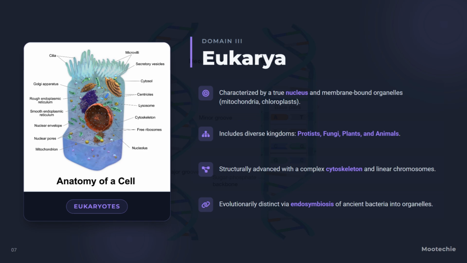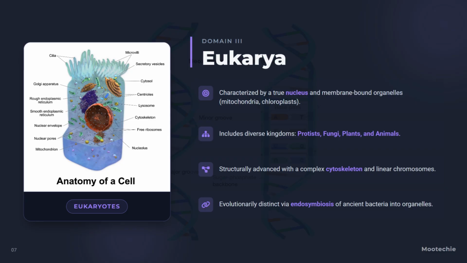Eukaryotic cells are structurally advanced, with a complex internal cytoskeleton for support and movement, and their DNA is packaged into linear chromosomes. Their evolution is thought to involve endosymbiosis, where ancient bacteria were engulfed and became permanent, energy-producing organelles. This domain is our own.